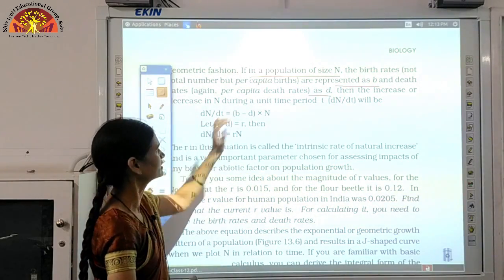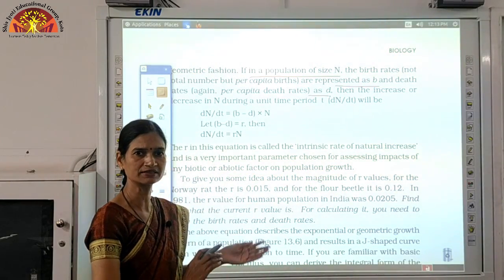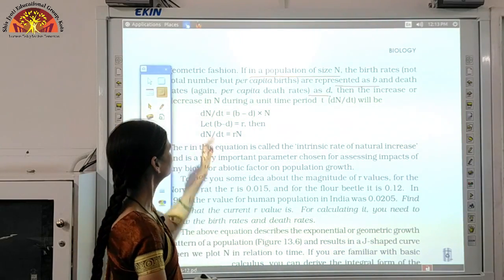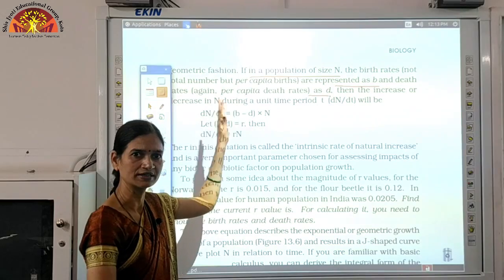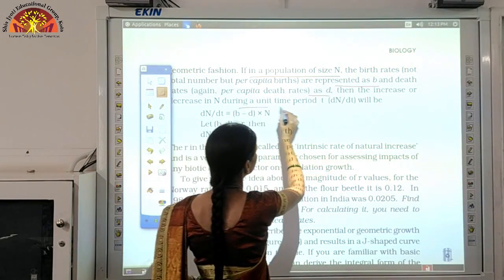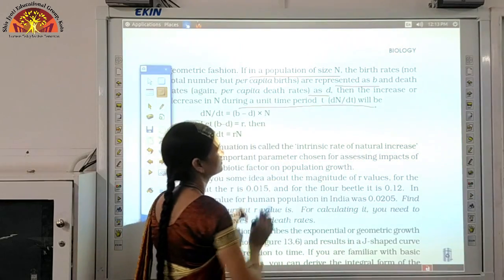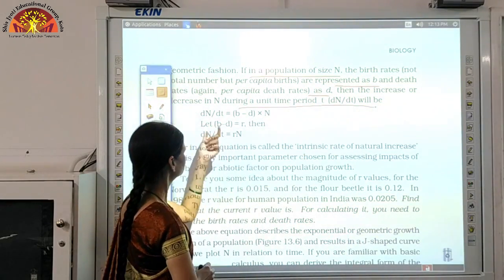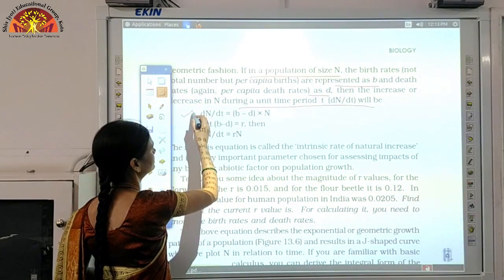Just underline this line. Then the birth rate and death rate will be responsible for the increase or decrease in n, the population density, during a unit time period. So it will be dN upon dt.